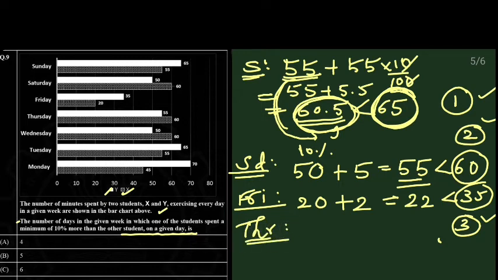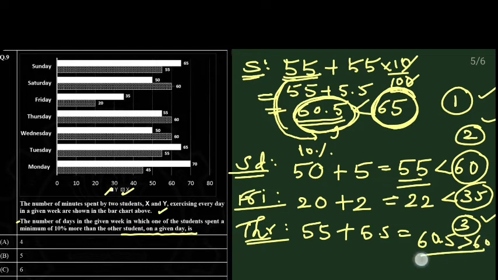Thursday, take the least spending time, that is 55, add 10%, that is 5.5. It turns out to be 60.5, but the other person is having only 60. This is not our favorable condition. So Thursday is not our favorable condition.